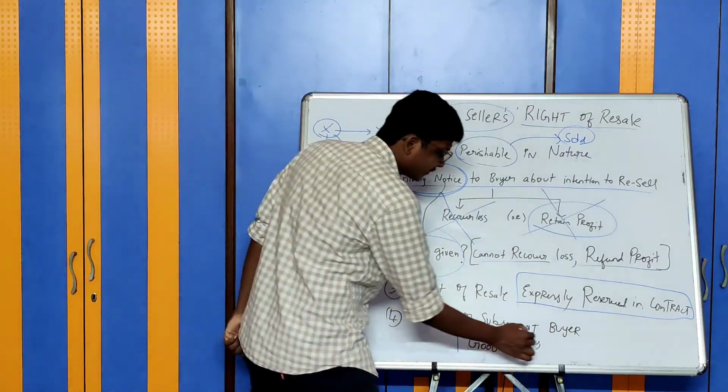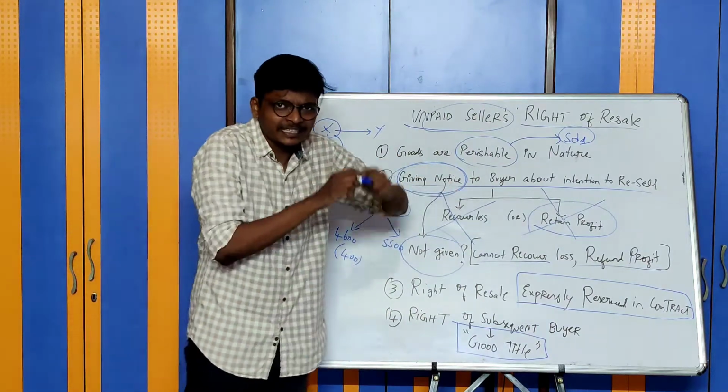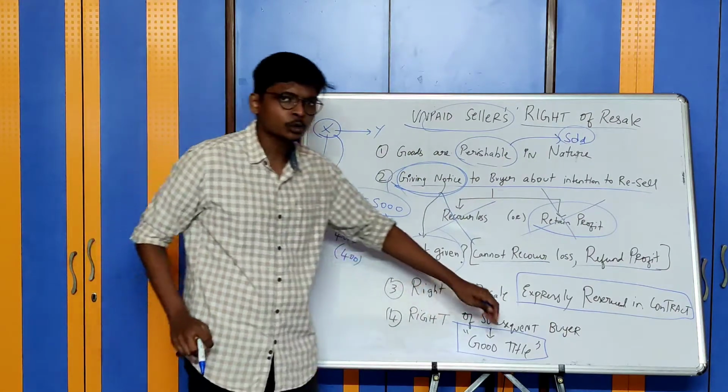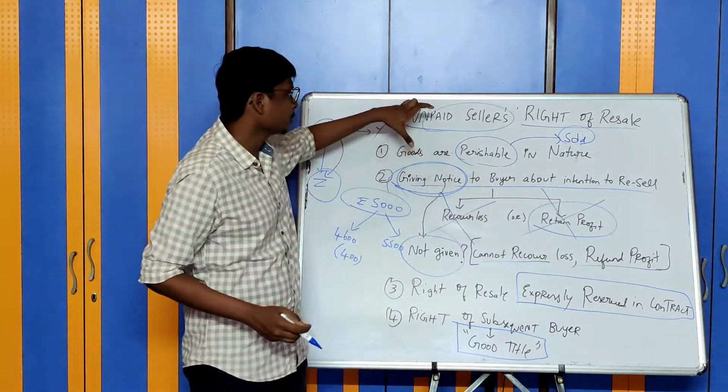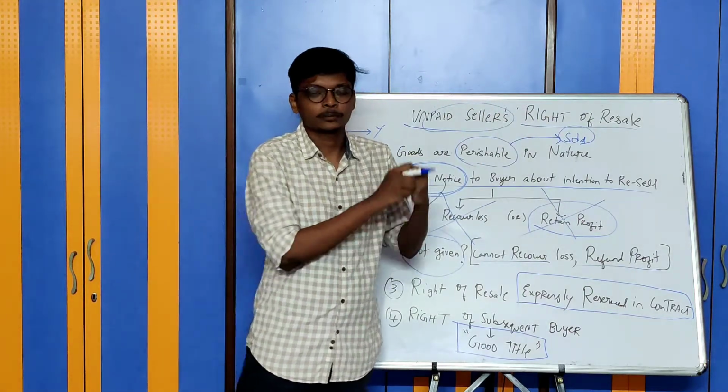The subsequent buyer will have good title towards the goods. Whether notice is given or notice is not given, the subsequent buyer will have a good title for the goods. This is the concept of unpaid seller's right of resale. Let us proceed to the next concept.